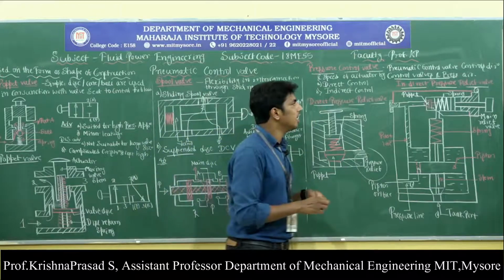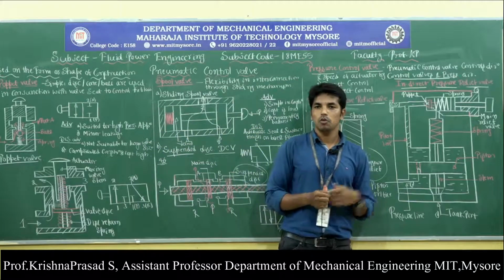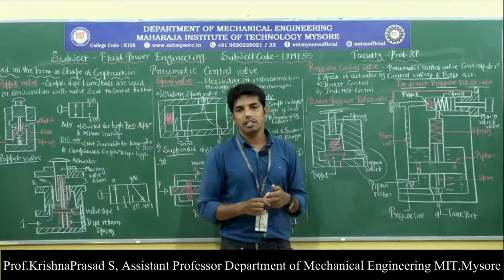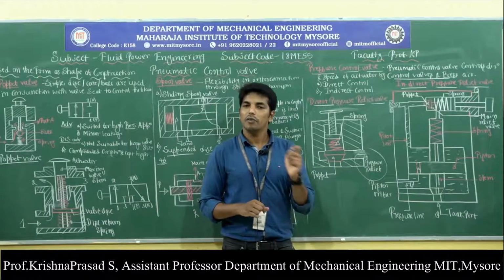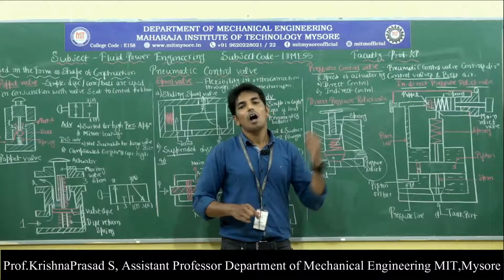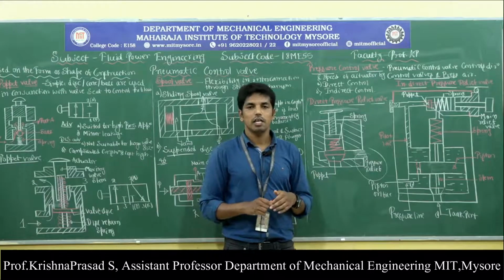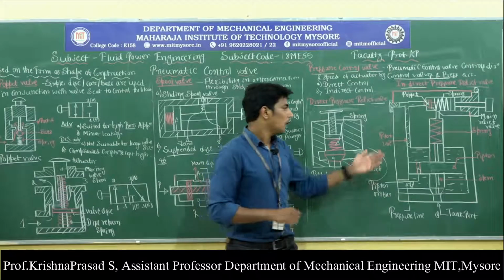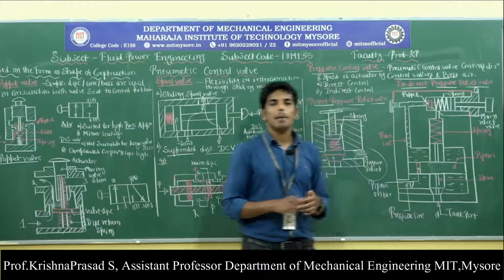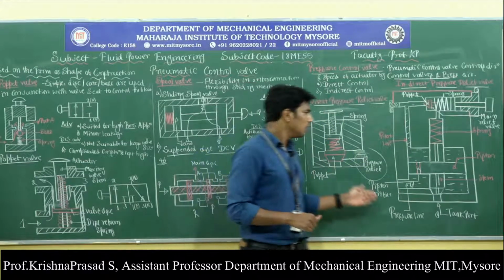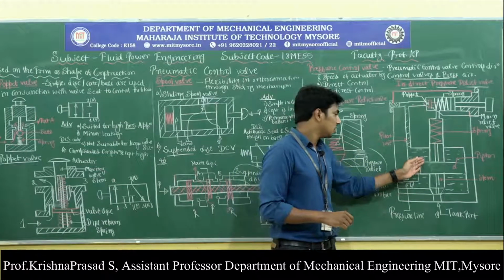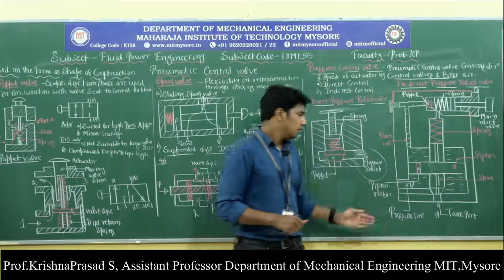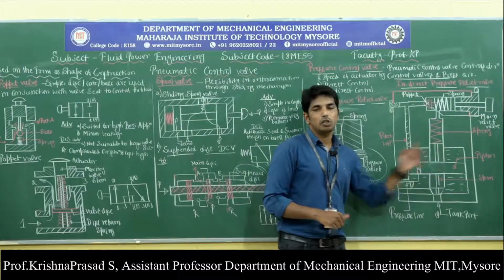Then what is meant by the indirect pressure relief valve? I already told, in case of the indirect pressure relief valve, the valve controls the actuator with the help of another valve, and that other valve is called the pilot operated check valve. Observe the construction of the pilot operated check valve. It contains the pressure port, which is connected to the pressure line, and it contains the tank port that is connected to the tank.